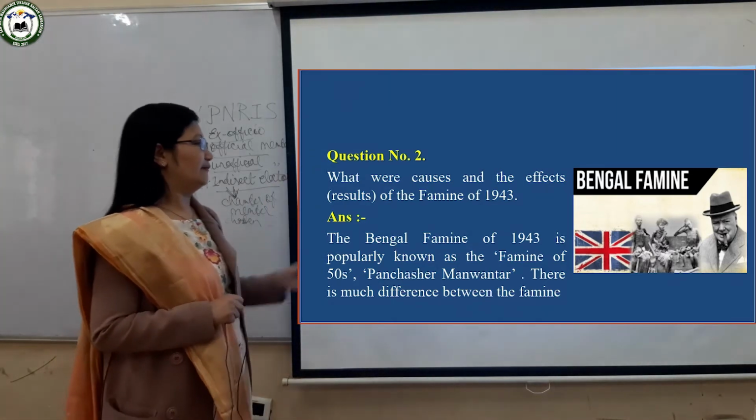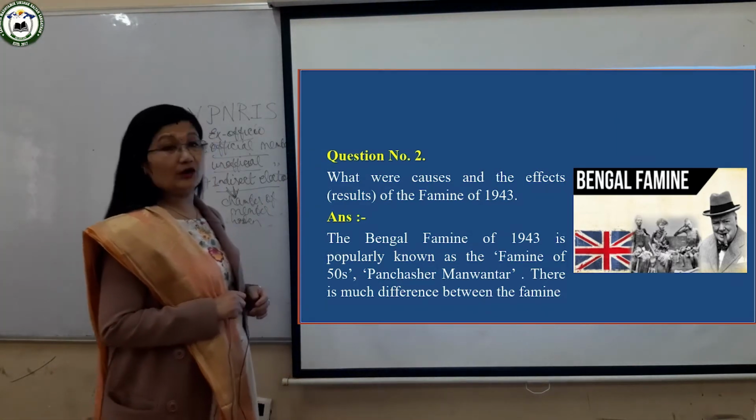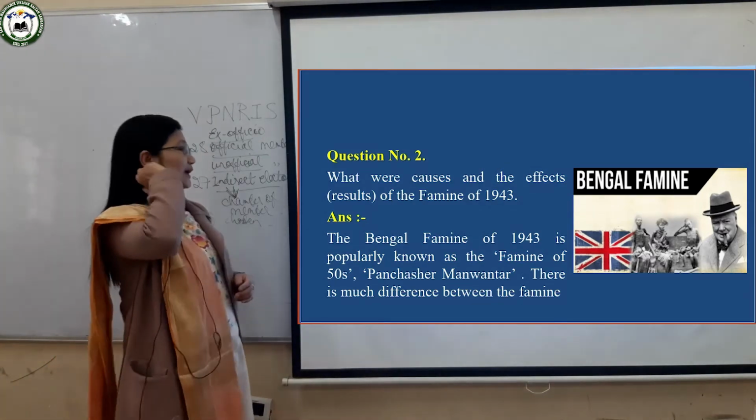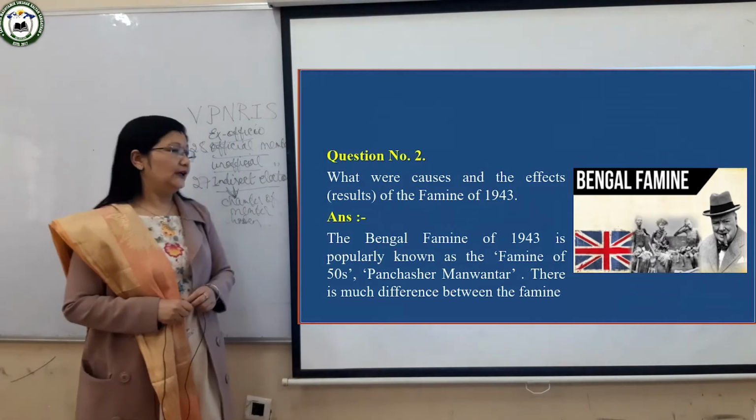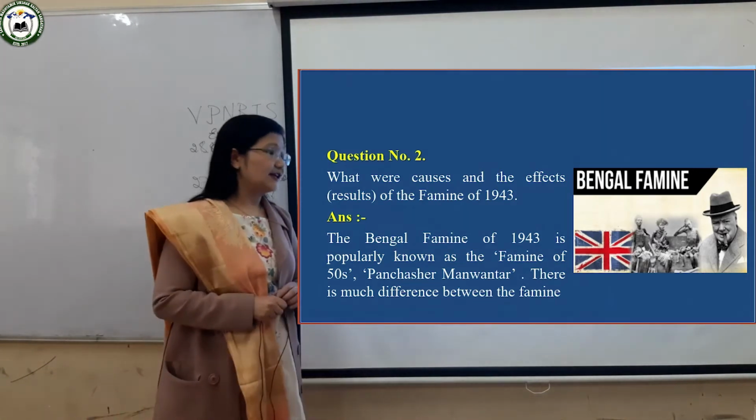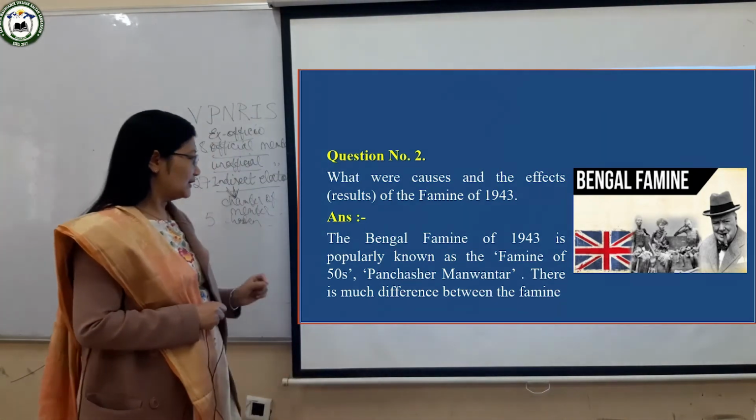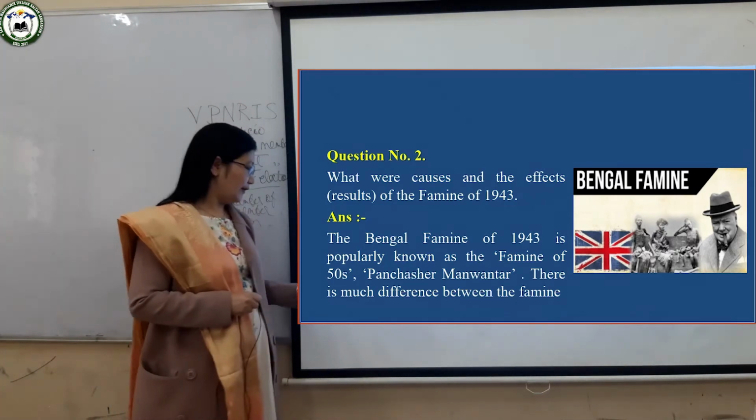And you can see the British flag, which is also known as the Union Jack. Now, this famine actually took place in 1943 according to the English calendar, but it is known as the famine of 50s.